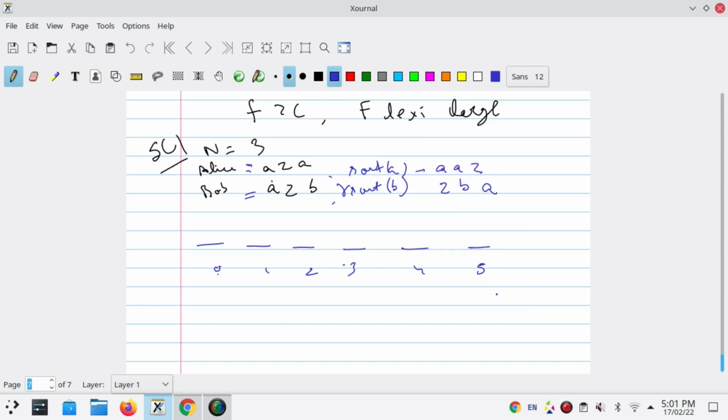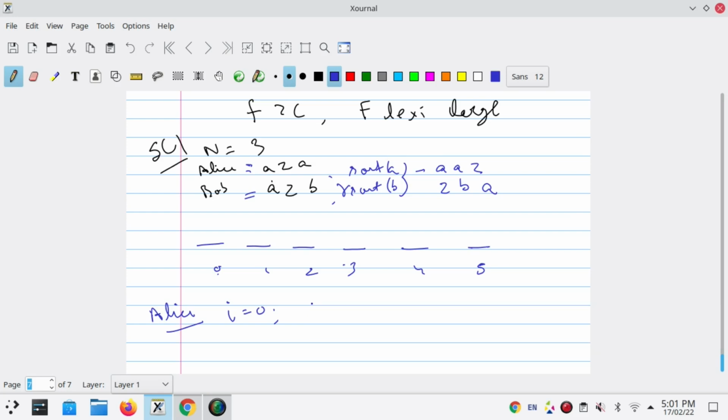Now when it is Alice's turn, Alice starts first. It means that at i equals 0, Alice will start. Alice wants the smaller value to be first.